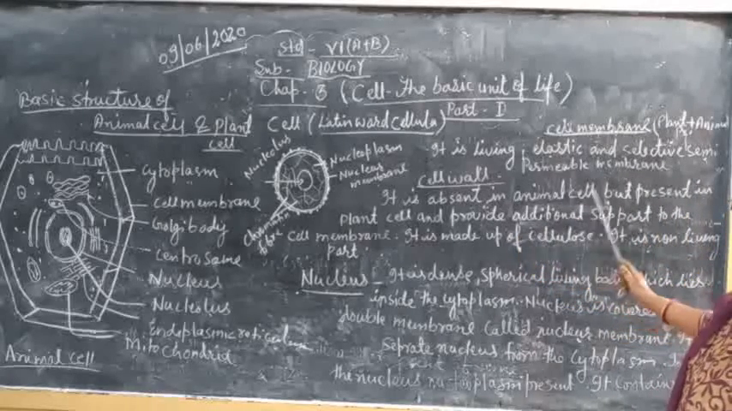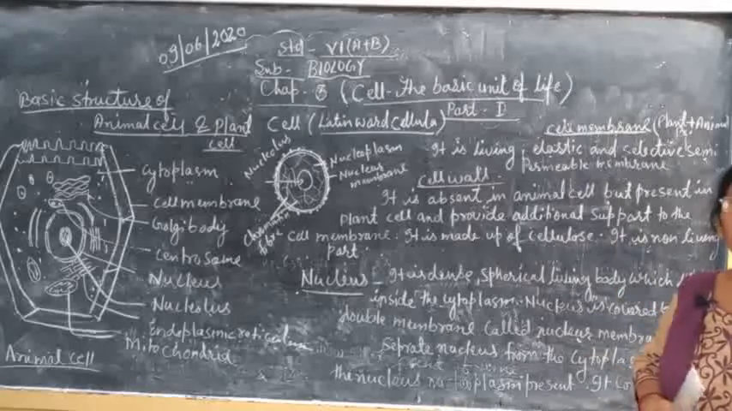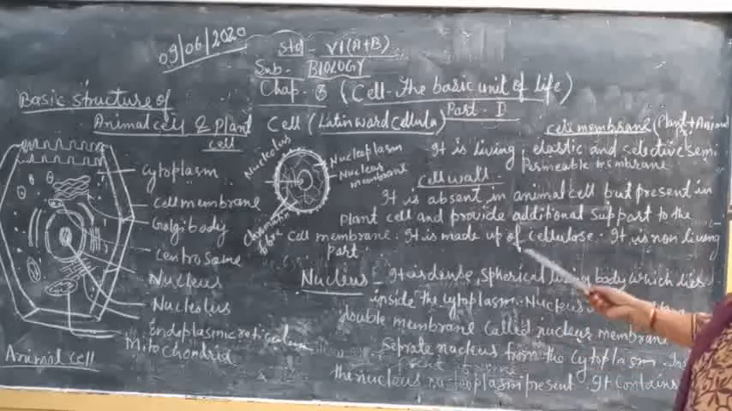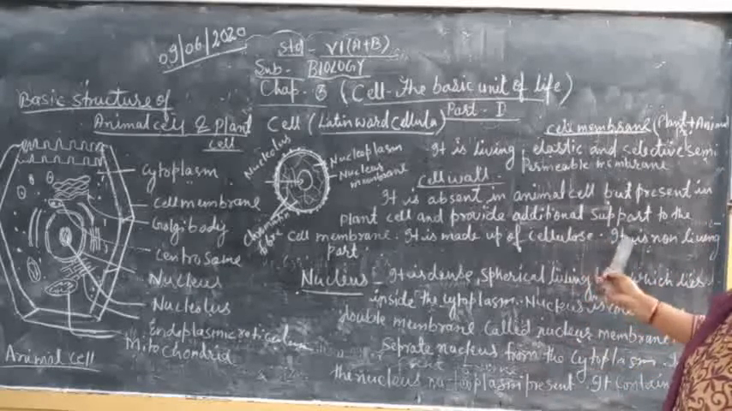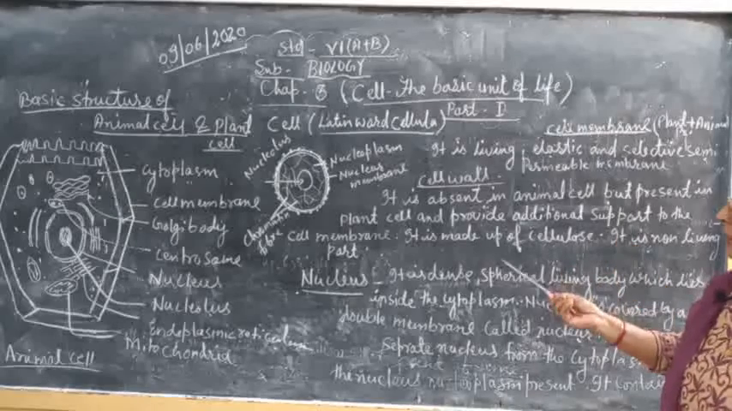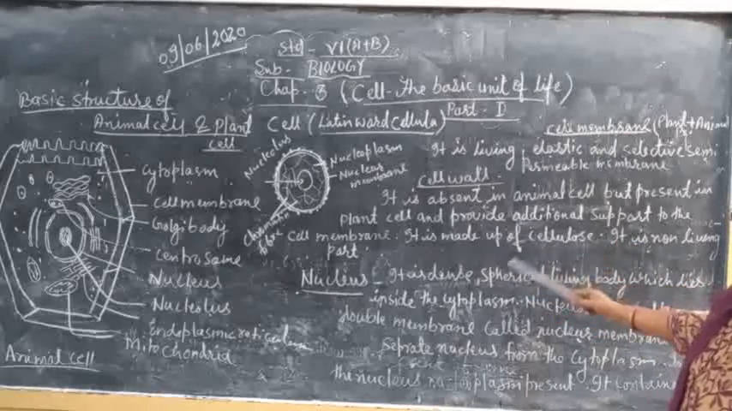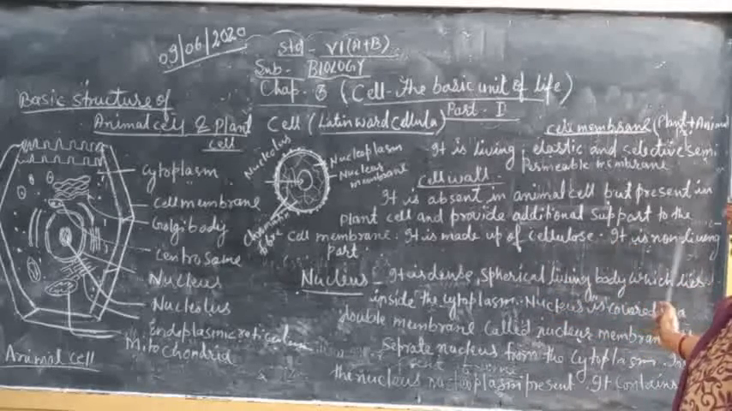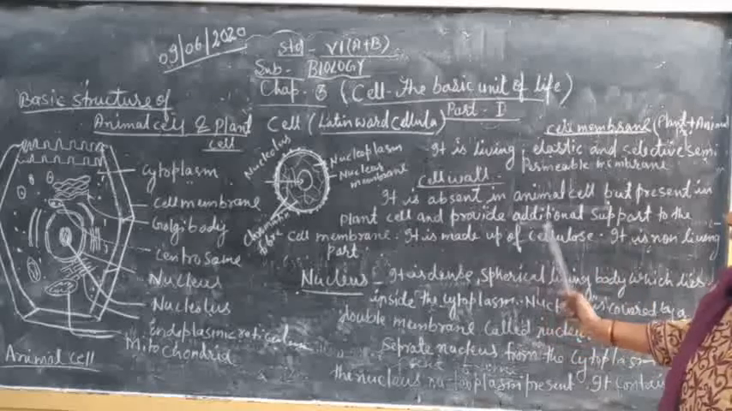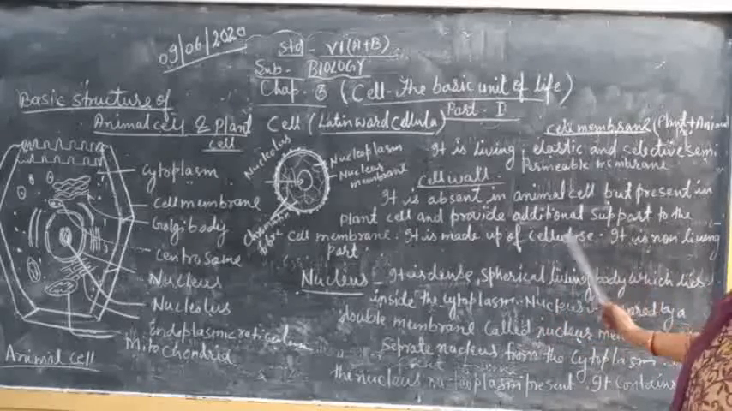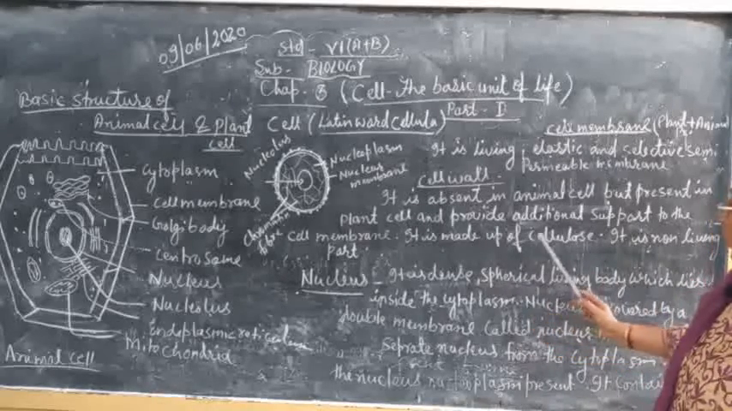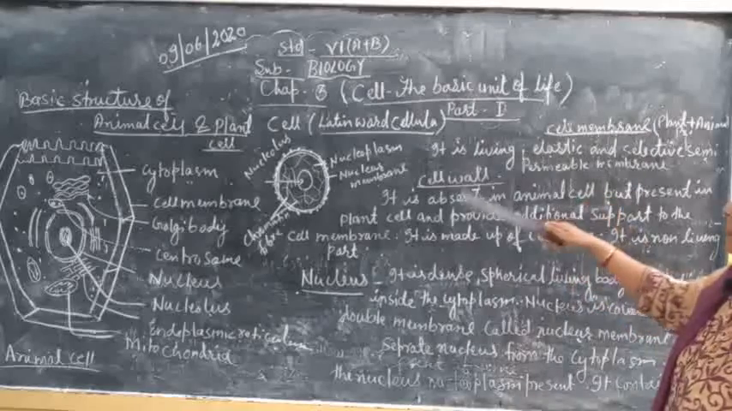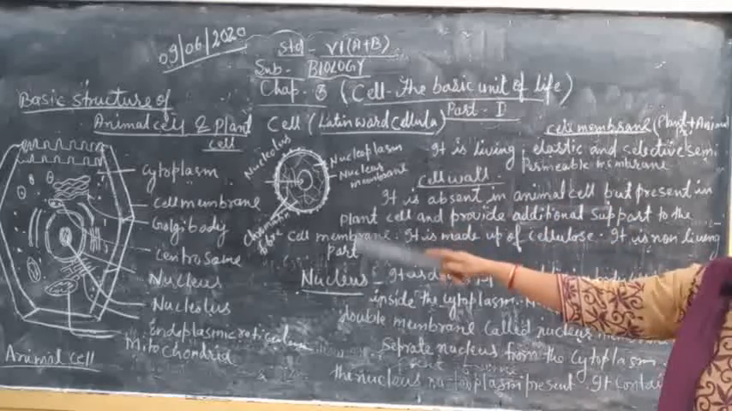Second, cell wall. It is absent in animal cells but present in plant cells. Cell wall provides additional support to the cell. It is made up of cellulose. It is a non-living part of the plant cell. Non-living means nucleus, cytoplasm and cell membrane are absent.